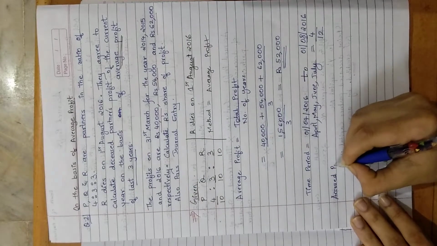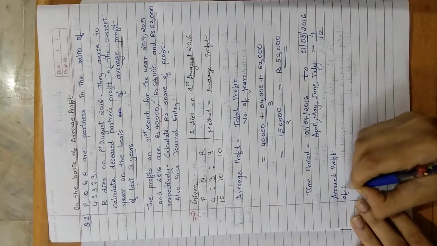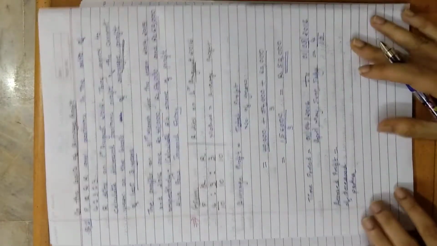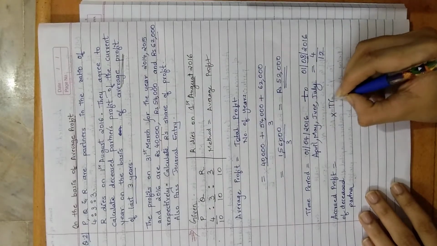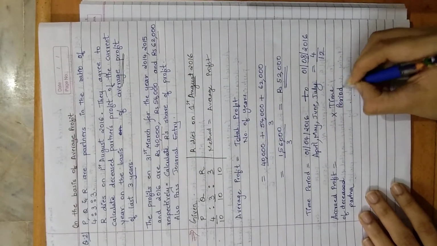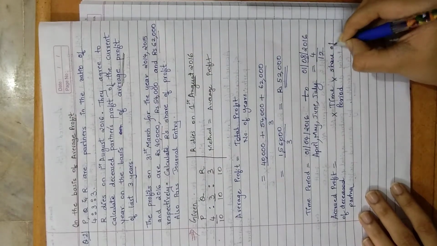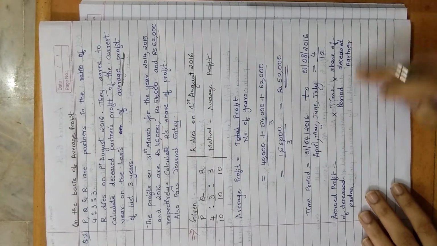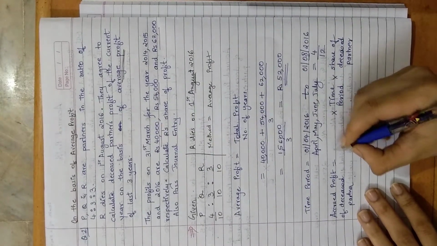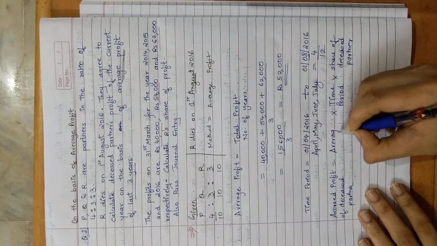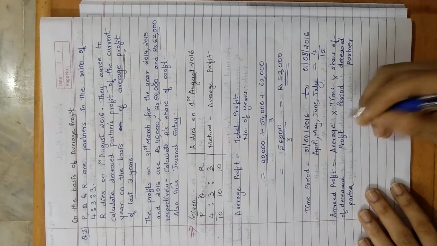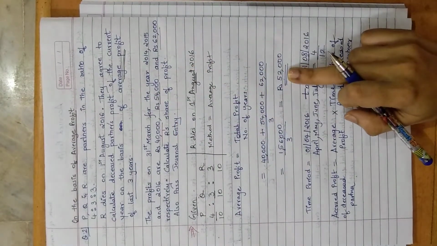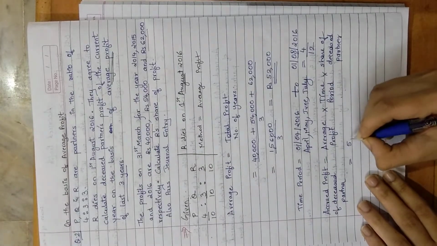Now let us use the formula. Accrued profit of deceased partner is equal to, this will remain constant, time period, and share of deceased partner. These two things will remain constant. If it is the average profit method, instead of last year's profit, what will you write? Average profit. And you have to see what information is given, accordingly you have to calculate. Average profit we got. How much is the average profit?